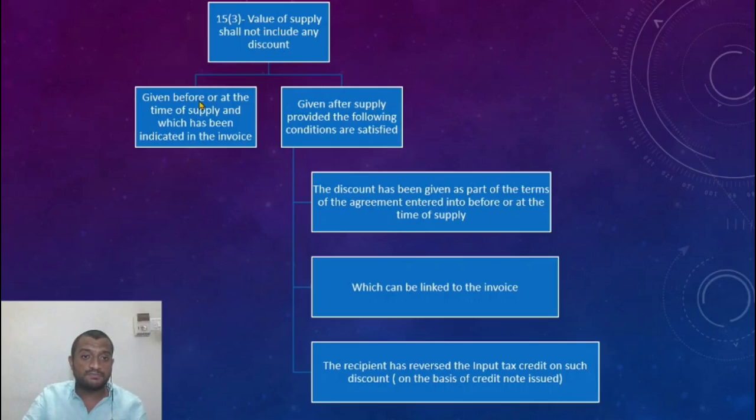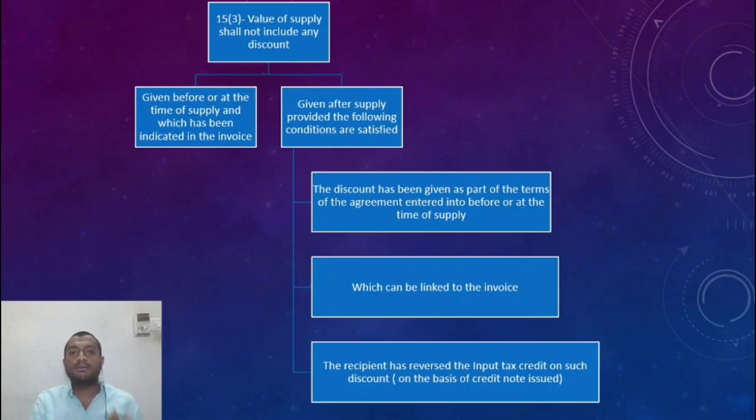It shall not include any discount. This is very crucial from a practical point of view as well, for any sort of discount. You have to look at these two conditions. First condition, is it given before or at the time of supply, which has been indicated in the invoice, or is it given after the supply? The first question you should ask is, is it before the supply or is it after the supply? In what is the time of supply? Go to the time of supply chapter. The first question you should ask is, is it before the time of supply or after the time of supply? You would have answered that question.